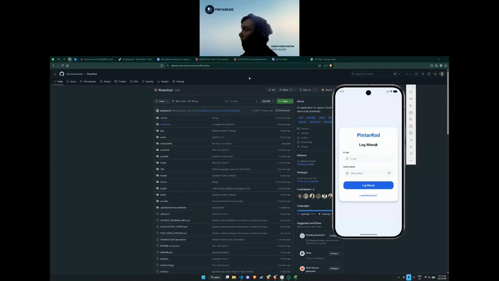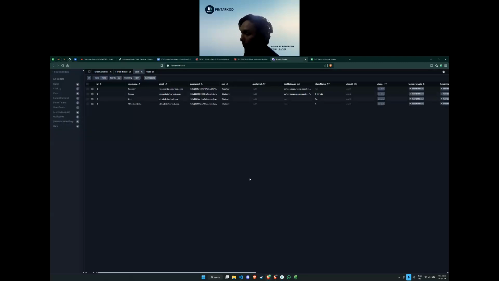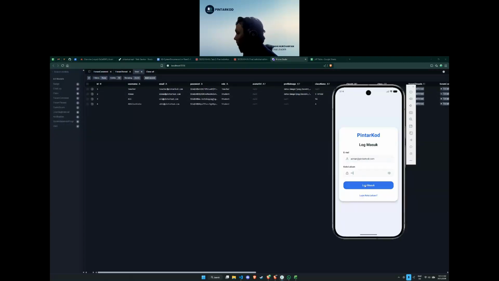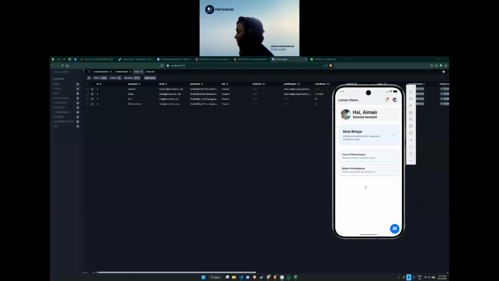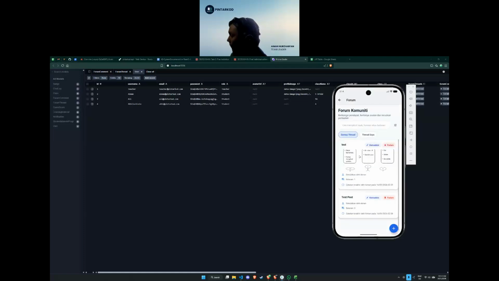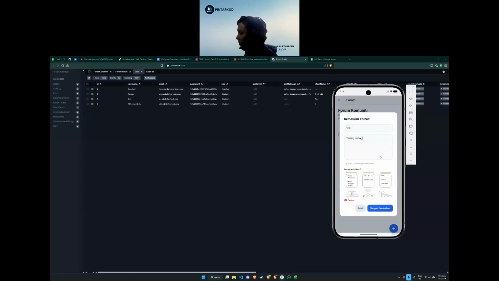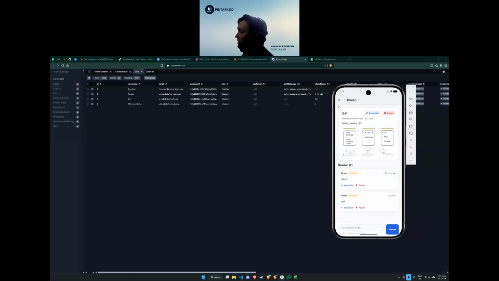I've run the app. This is from the live database. This is a live database from Ivan. As you can see, it is working. And for my part, it's the forum, which is here. You can see we can delete the post. We can edit the post, which is all I've shown in the Jira just now.